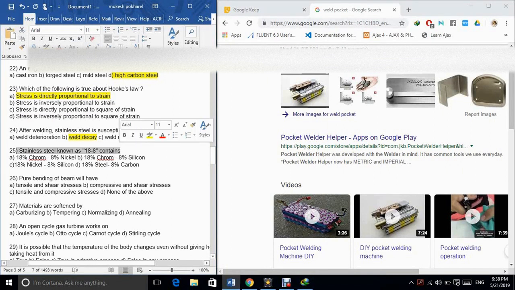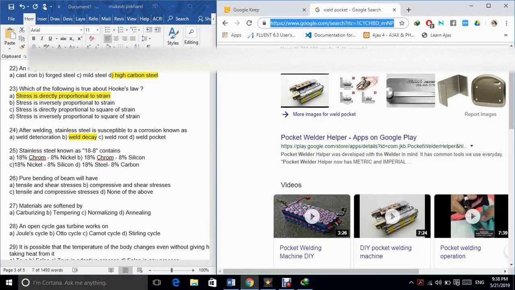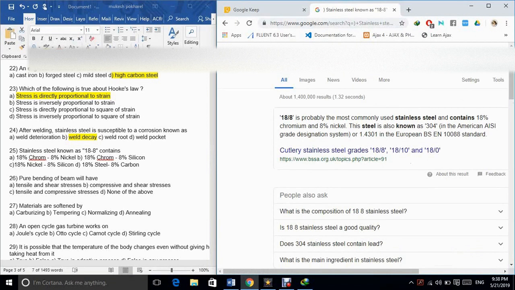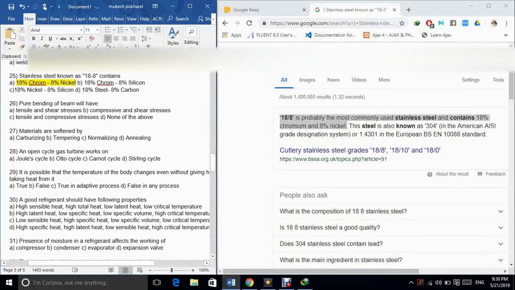25. Stainless steel known as 18-8 contains A. 18% chrome, 8% nickel. B. 18% chrome, 8% silicon. C. 18% nickel, 8% silicon. D. 18% steel, 8% carbon. The correct answer is option A.